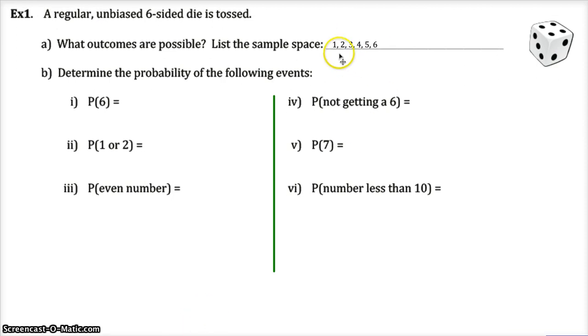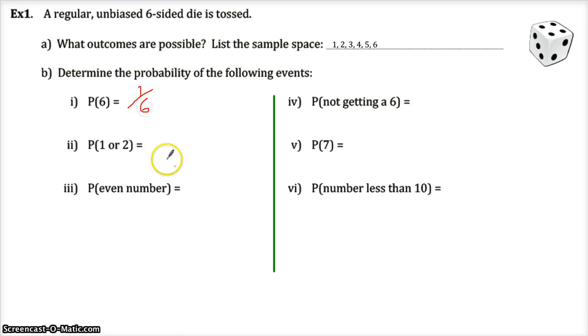Sorry, I don't know if that's really small. You can see that's 1, 2, 3, 4, 5, 6. That is the list of the sample space if you're just rolling this die one time. Determine the probability. Okay, so first of all, think about this. These 6 things are equally likely, so this isn't too bad. Find the probability that you're going to roll a 6. Well, that's one of those 6 things.